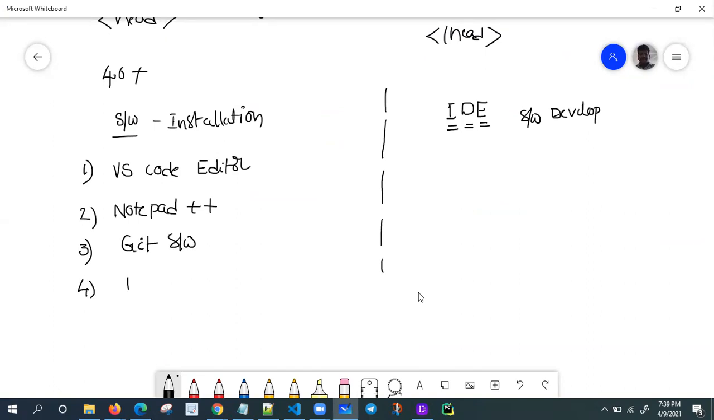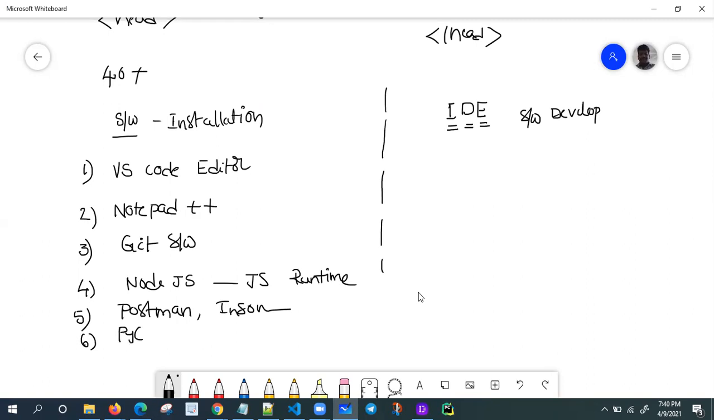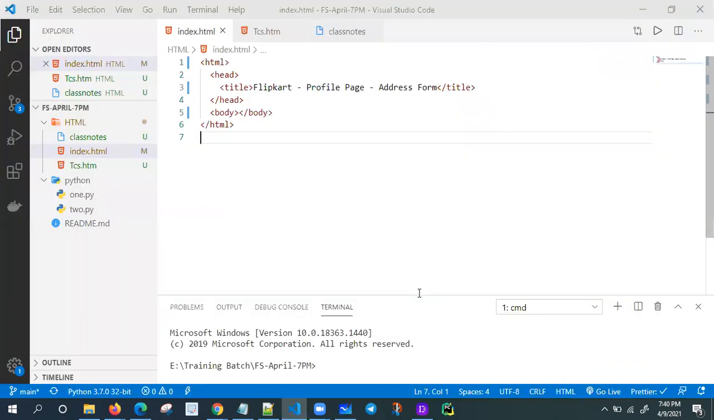And the fourth one, from Monday onwards I'm going to use Node.js as the JavaScript runtime. I'm also going to use some others, like Postman or Insomnia, to test my APIs. Sometimes I'm going to use the PyCharm IDE also. So these are the softwares I'm going to use one by one. VS is different; VS Code Editor is different.